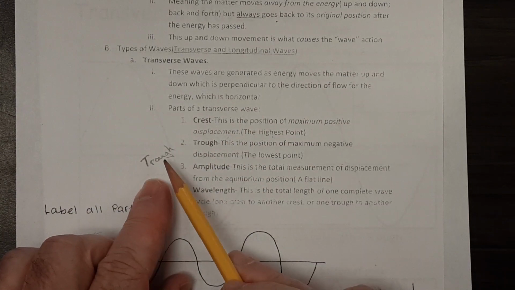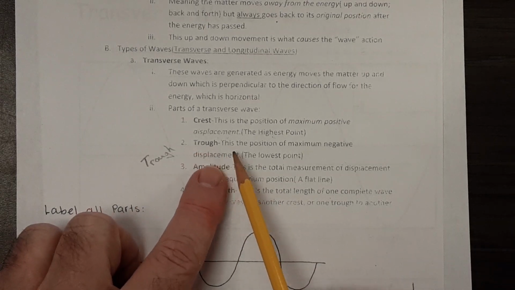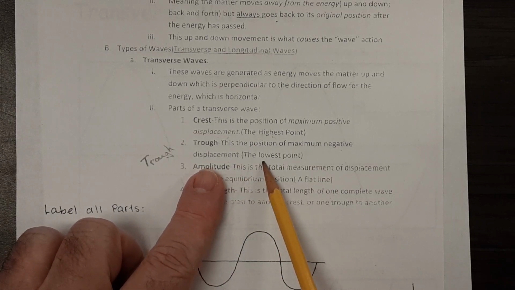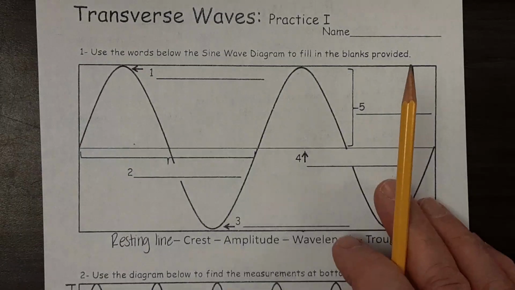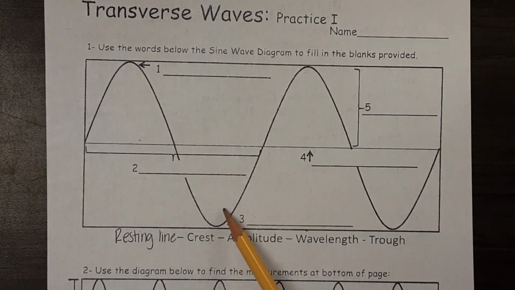T-R-O-U-G-H. Trough. A lot of kids want to say this in many different ways, but this is a trough, the position of maximum negative displacement, or the lowest point. So the troughs on our notes or on our diagram are going to be down here for number 3. So the trough is this lowest part.